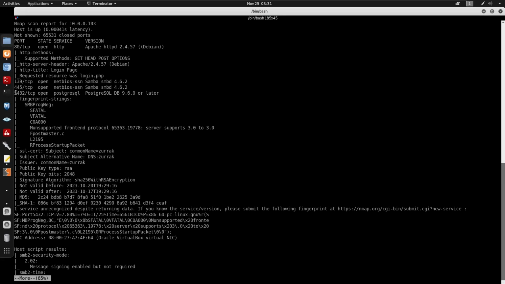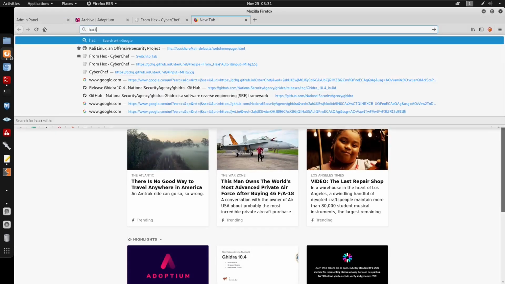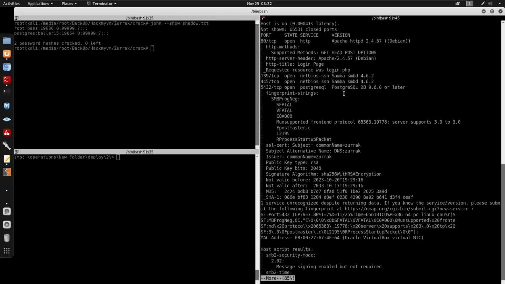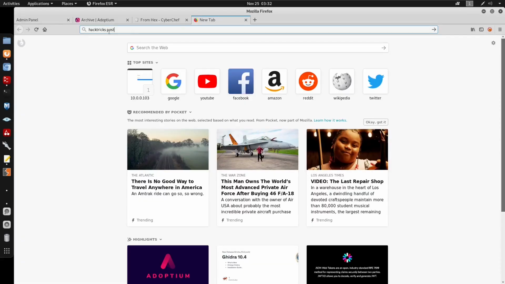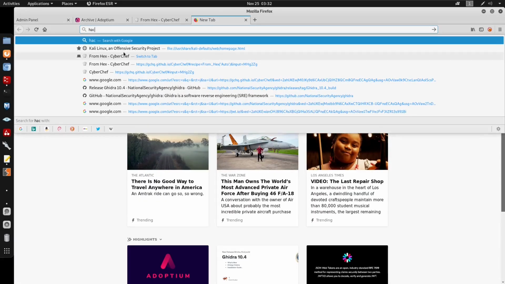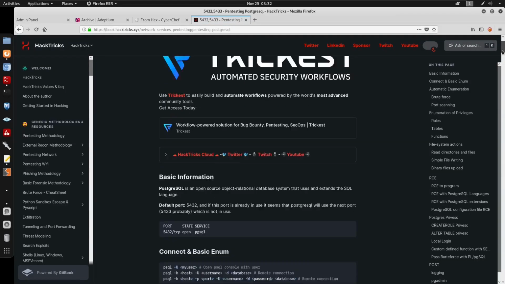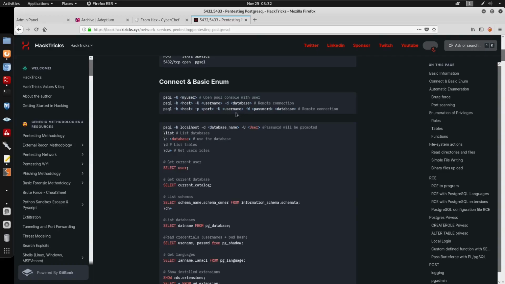Looking back at the ports, we have port 5432 for PostgreSQL. I'm going to start by going into HackTricks for Postgres. Let me just copy the banner. We do have HackTricks for PostgreSQL, and start by checking some documentation or viewing how to connect. psql -h for the host, -U for the username, and -d for the database. Let's see if we can specify a connection here.